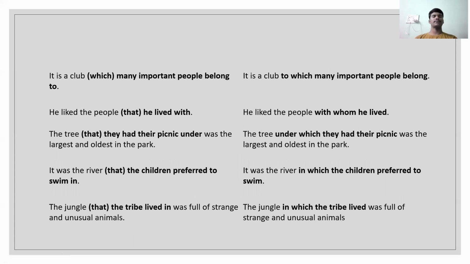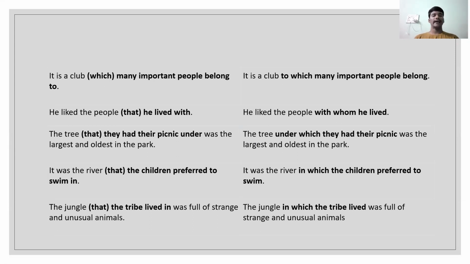Now some more examples, means we will take the topic in some more depth so we can understand it in a simple manner. It is a club which many important people belong to. It is a club to which many important people belong. There is a difference. See, now: he liked the people that he lived with. He liked the people with whom he lived. There are some differences. You can observe that.